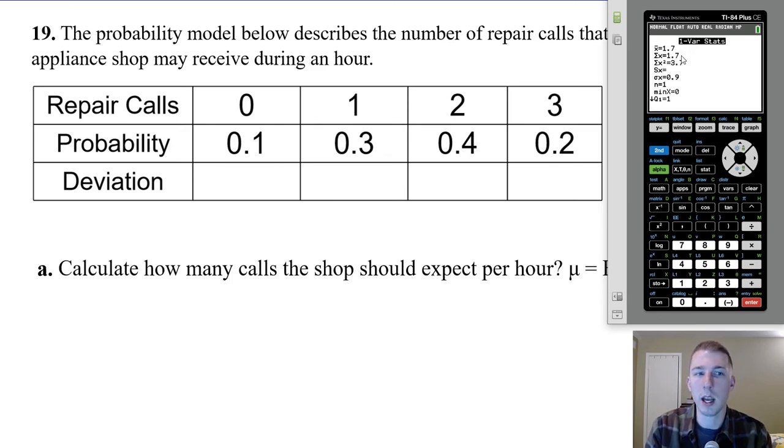So on average, we would expect the appliance shop to receive 1.7 repair calls each hour, with a standard deviation, sigma of x, equal to 0.9. The reason this is sigma of x is because it's Greek, where we have all the possibilities, the whole population.